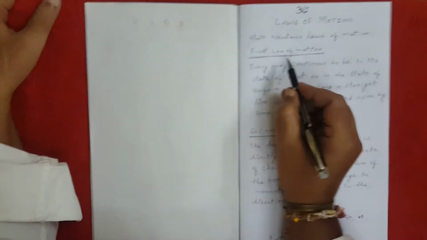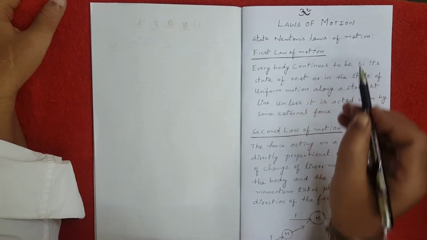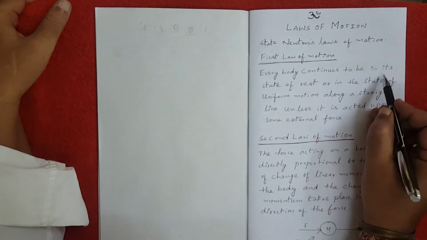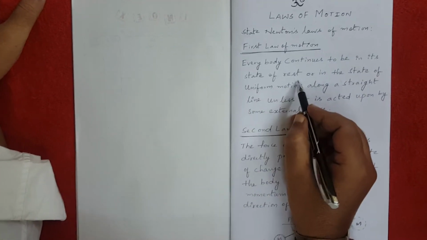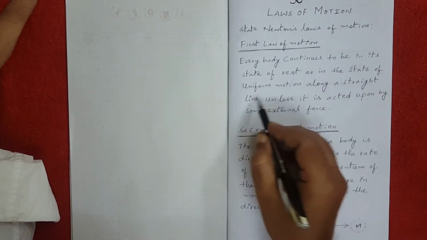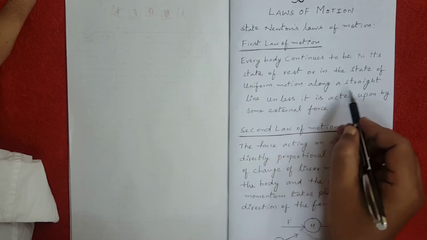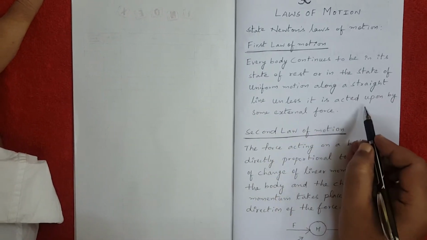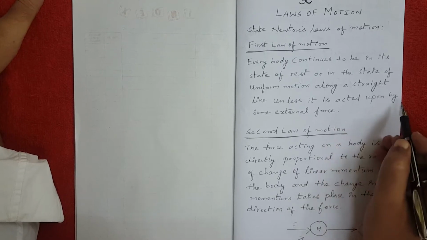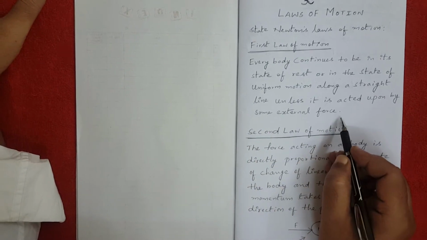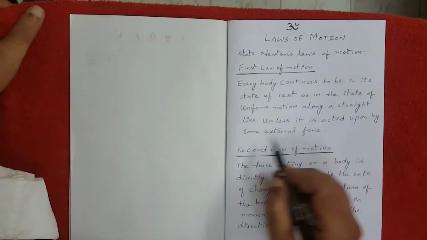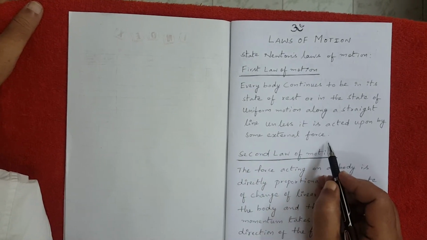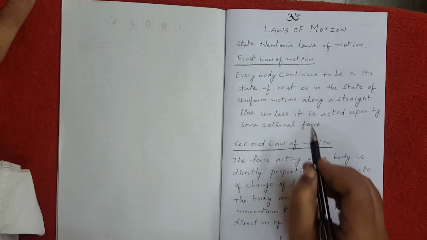In the first law of motion, Newton stated that every body continues to be in its state of rest or in the state of uniform motion along a straight line unless it is acted upon by some external force. We can say acted upon or compelled by some external force. What is the meaning of this statement?